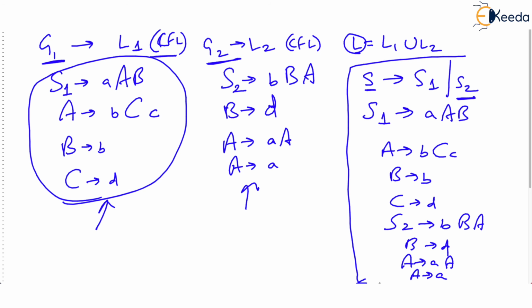What it does is generate the strings which are generated by S1 if you use this S1, or the strings which are derived by S2. So clearly this start symbol S will give us the strings which are in the language L1 union L2. The point is, the union of any two context-free languages is always a context-free language. Remember this? This was the first closure property. Let's meet in the next video to learn other closure properties of CFLs. Thank you very much.